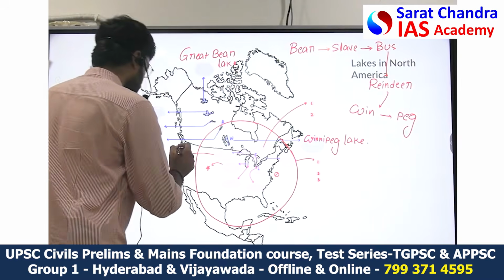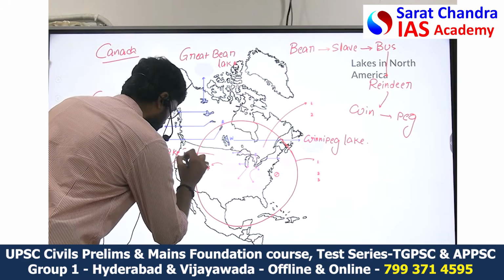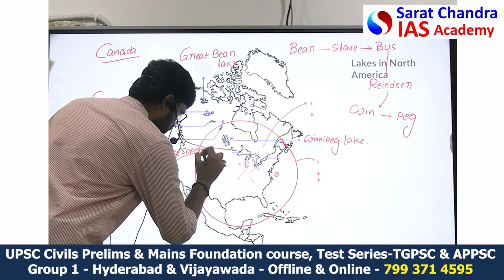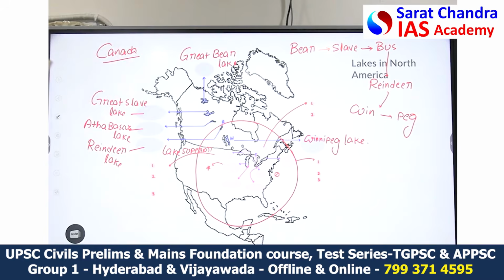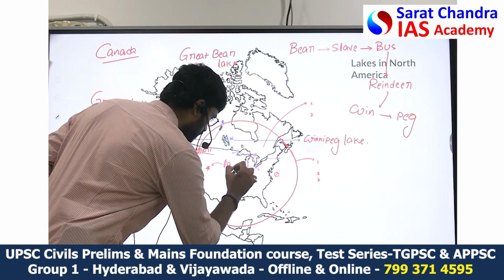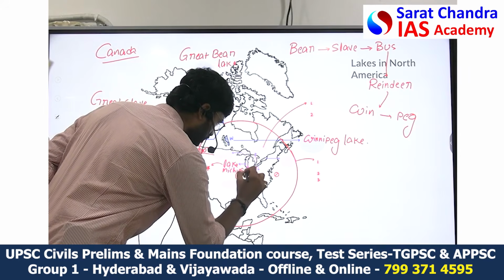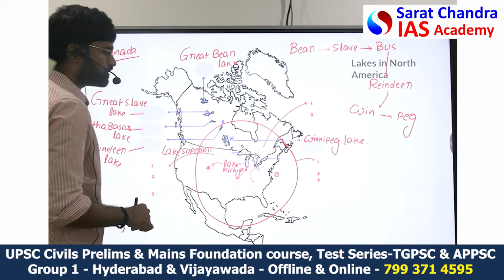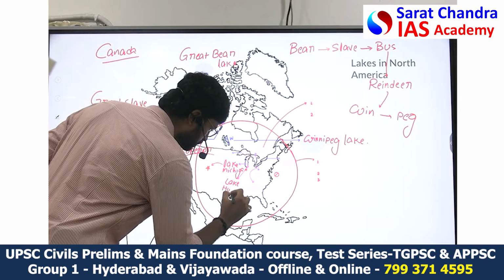Lake Superior is the first such lake. Then the second lake is Lake Michigan. And the third such lake, Lake Huron.